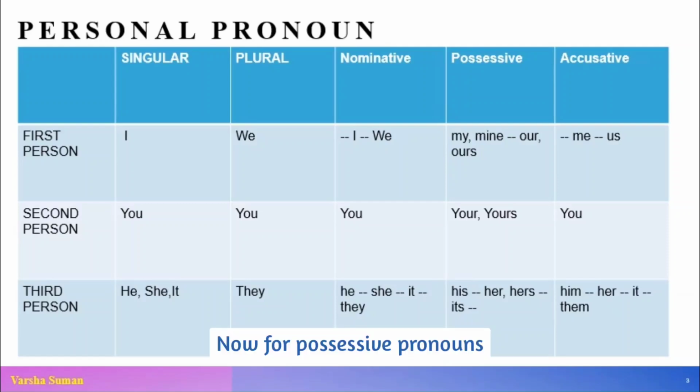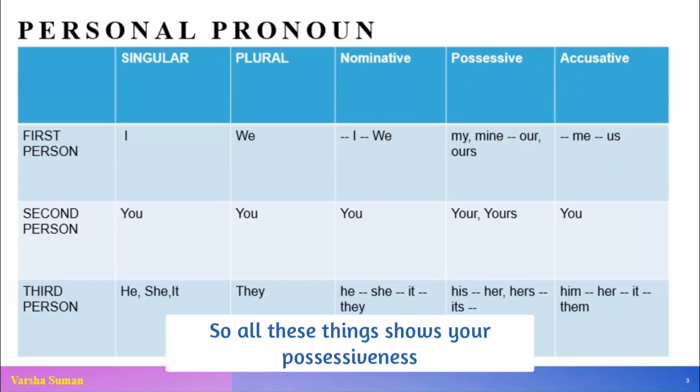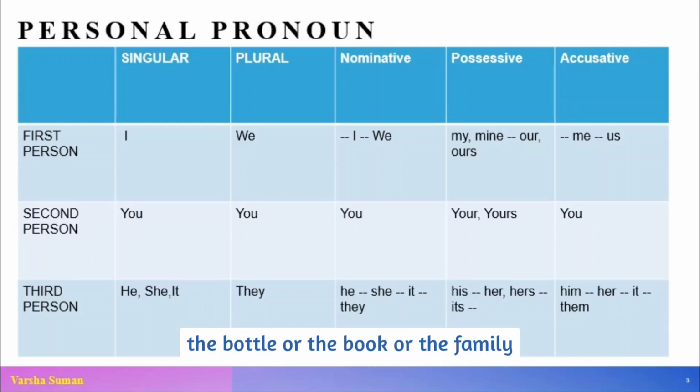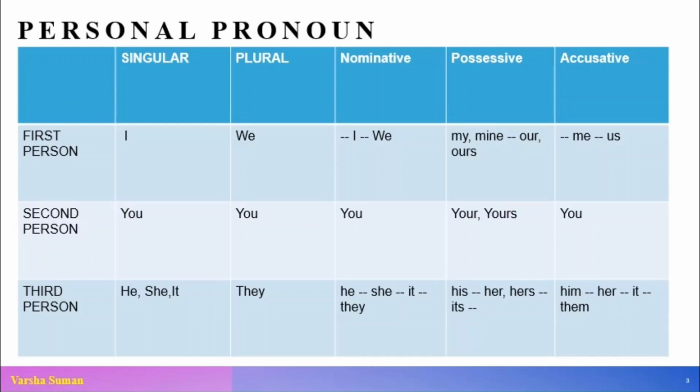Now for possessive pronouns. Possessive means what? Something that belongs to someone, or belongingness of possessiveness. Like he is my brother, it is my book, that bottle is mine, don't touch it. Okay. Now our family went for a picnic. So all these things show your possessiveness. The bottle or the book or the family, all of them belong to you.